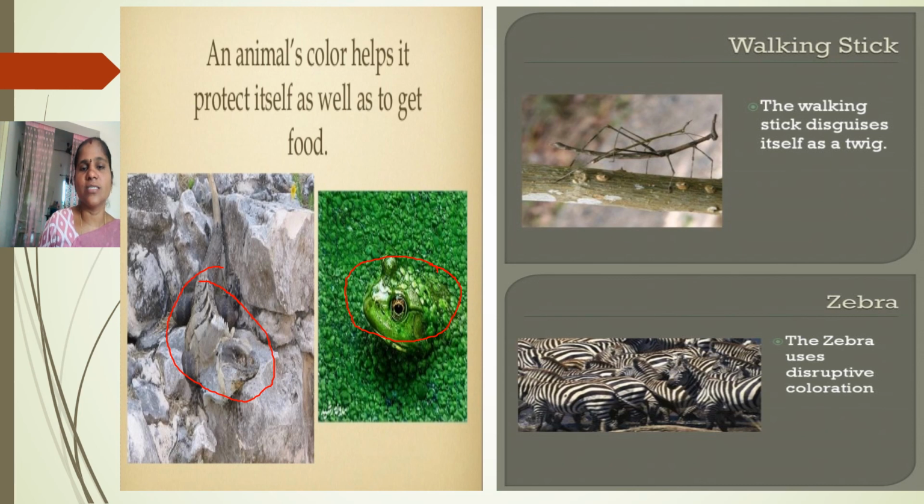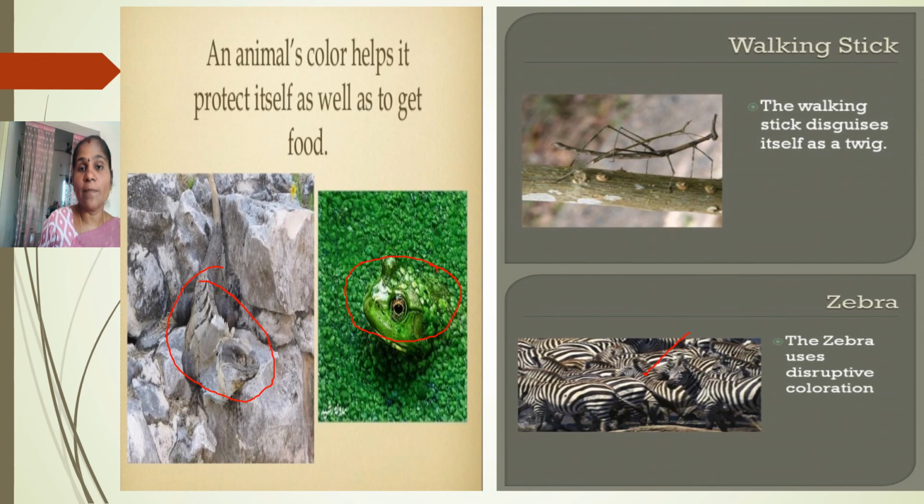See, the frog mixes in here, and this is a type of chameleon that can change its color. And see, the zebras are distinctive. We can see that it is looking like an image. We can't see the zebras particularly, so they mix into the surroundings. This is a walking stick. It is looking like a stick, we can't see it. It is looking like a twig. It mixes into the branches itself.